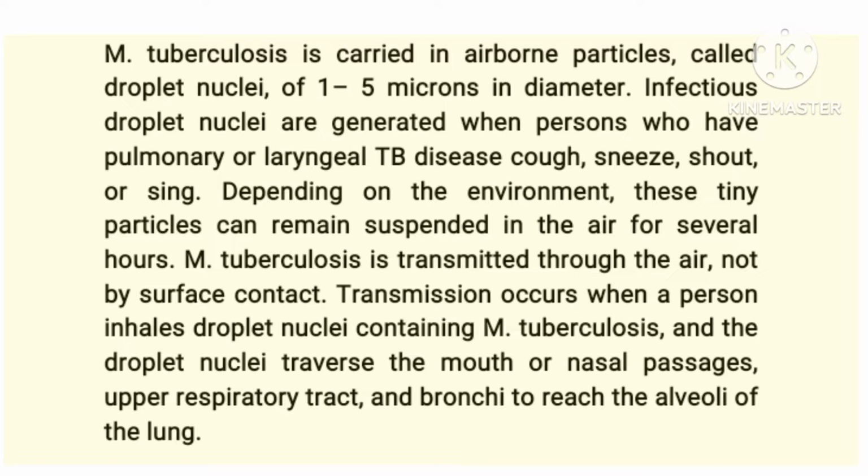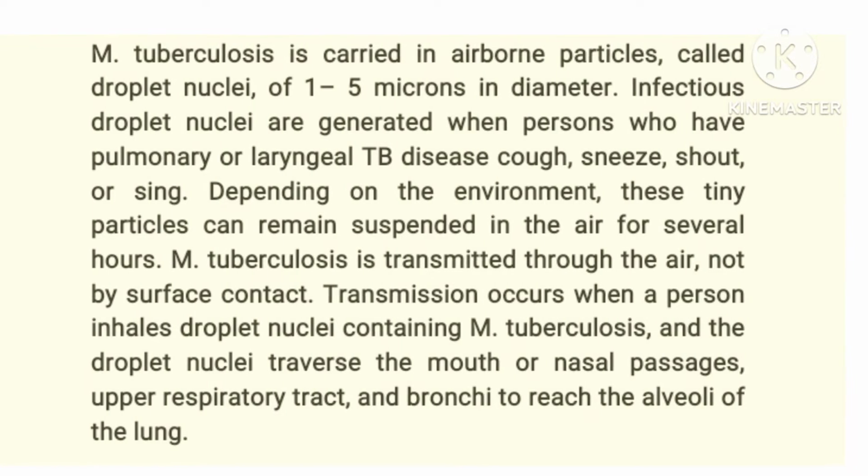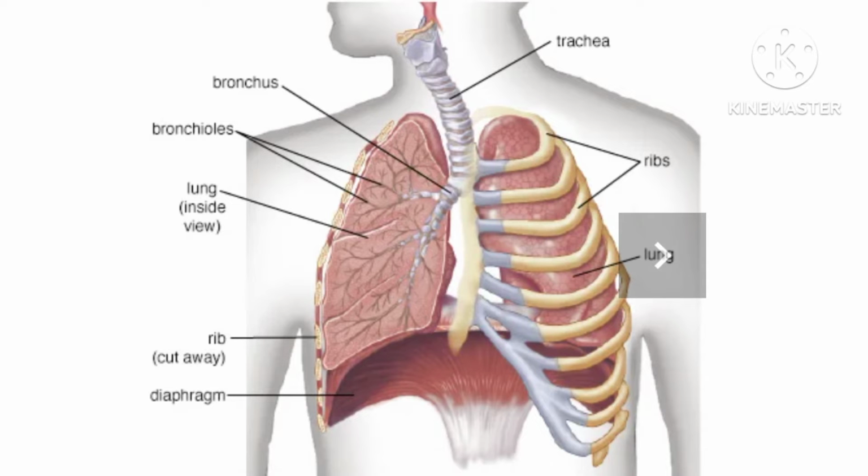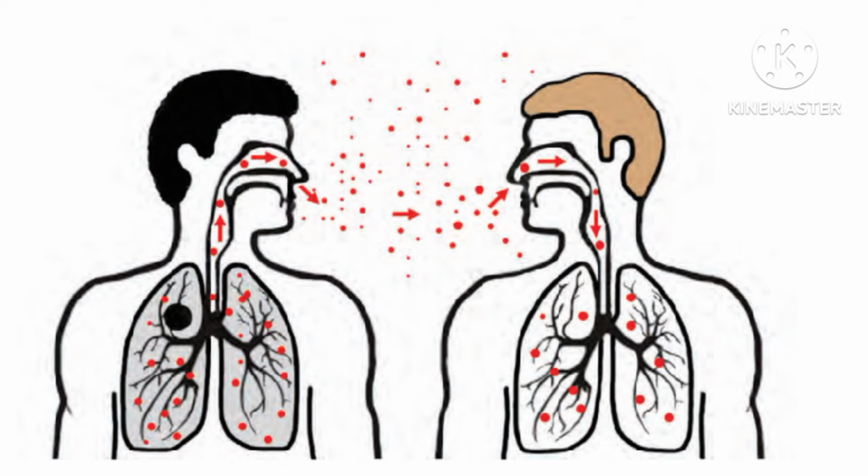Transmission occurs when a person inhales droplet nuclei containing Mycobacterium tuberculosis, and the droplet nuclei traverse the mouth or nasal passage to the upper respiratory tract and down to the lower respiratory structures. You might wonder why tuberculosis chose to live in the respiratory structure. It is because it is a strict aerobic bacterium. That is, it loves oxygen, and it lives more in the alveolar part of the lungs. Because this microorganism loves oxygen, it tends to reside in the alveoli.